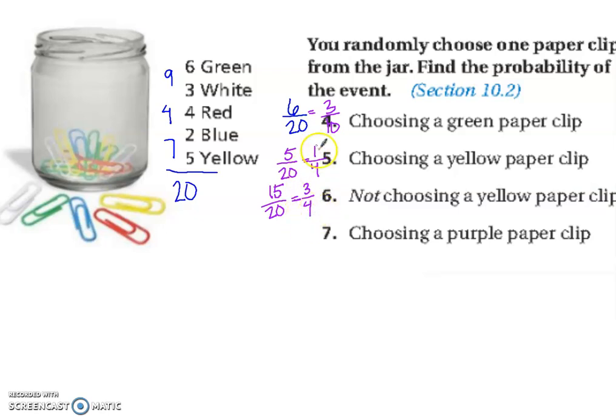Now, does it make sense that these add up to one whole? 1/4 and 3/4 is one whole. Absolutely, because there's a 100% chance that you will either draw a yellow or a not yellow. That includes all the paperclips in the jar. Number 7, it says choosing a purple paperclip. There are no purple paperclips, so the probability of choosing a purple paperclip is 0.